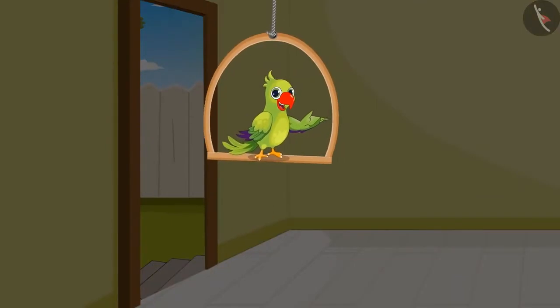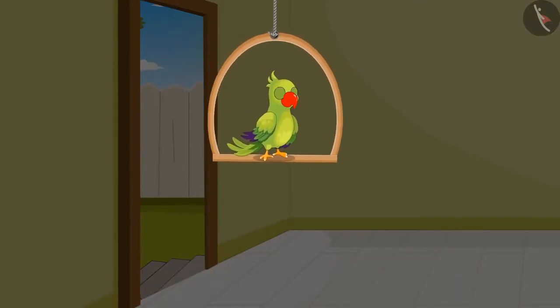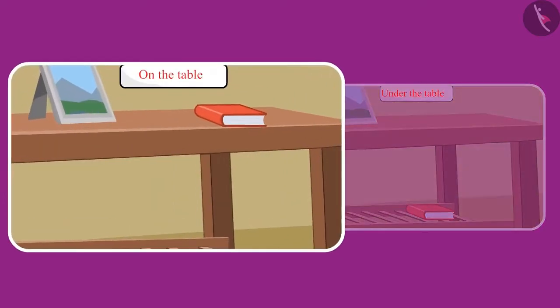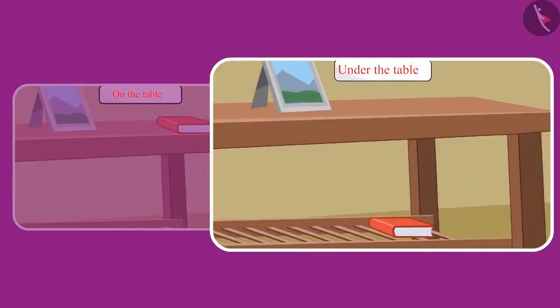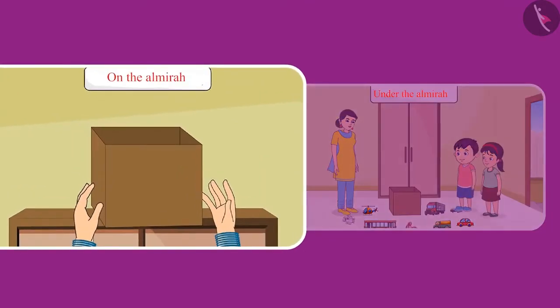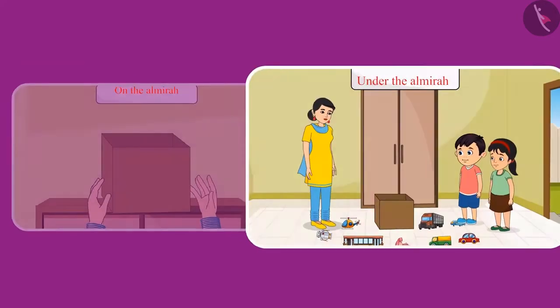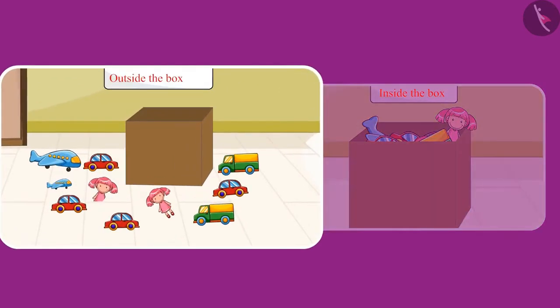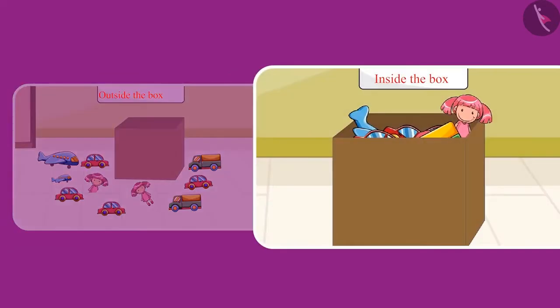So children, did you see how Pinky and Chotu changed the position of different objects while cleaning the rooms? Like picking up the notebook from the table and placing it under the table. And the toy box was on the top of the almirah. Chotu's mother took the box from there and kept it down. Even Chotu and Pinky picked all the toys which were lying outside the box and kept them inside the box.